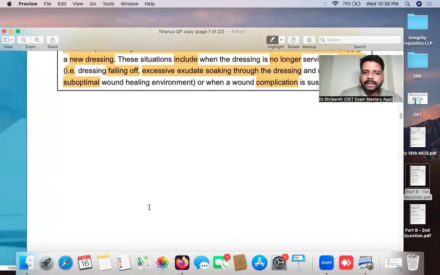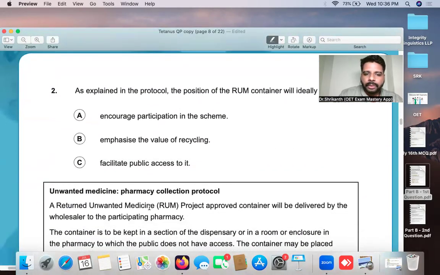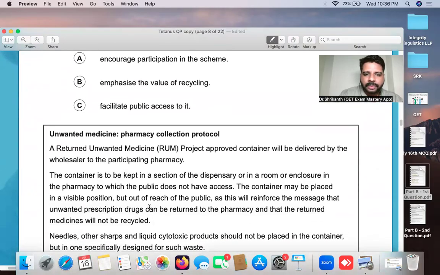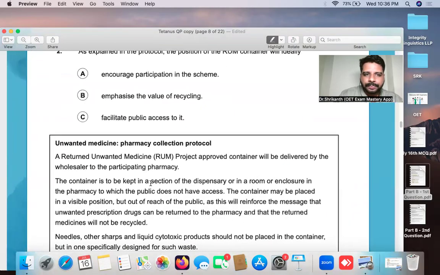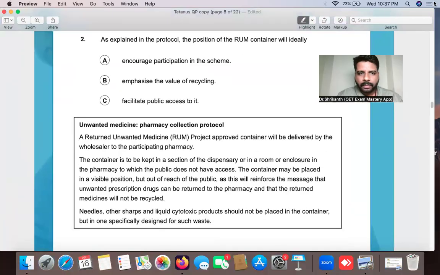The next question is slightly tough. Let's see if you're able to do this question also. So bring in the strategies that I discussed with you. First I want you to do it on your own. So this is the question over here.